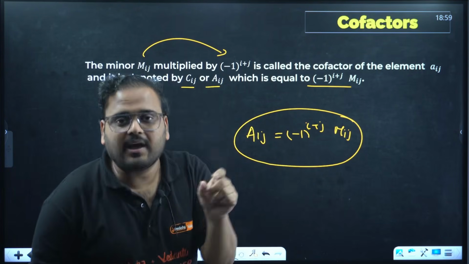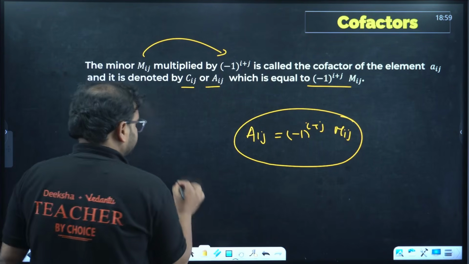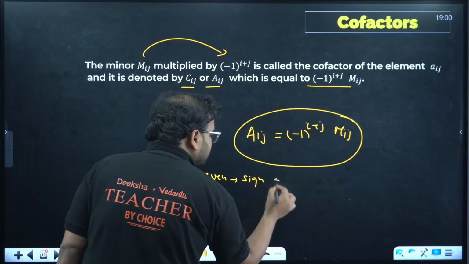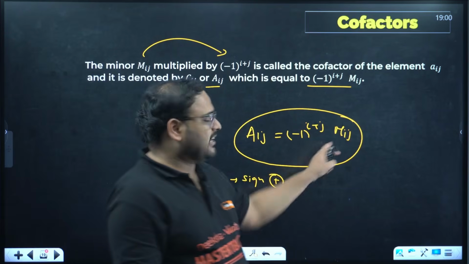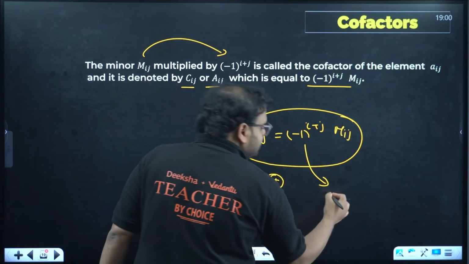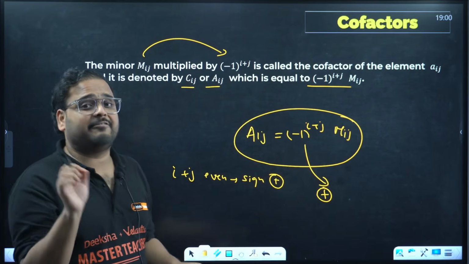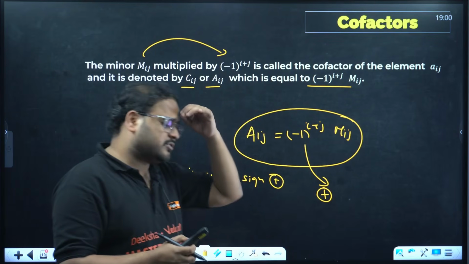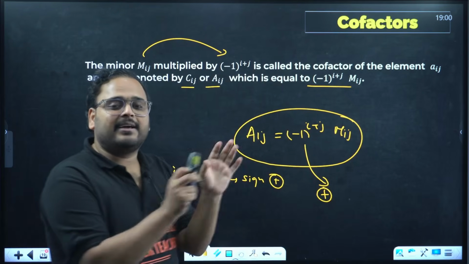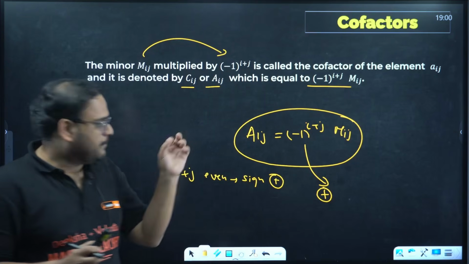Think about it. If i plus j is even, sign is positive. That's what we learned, right? i plus j is even, sign is positive. Okay. What if Mij is negative? Will you keep it as plus Mij? Positive for what? Positive for this. This is positive or negative as per the even or odd, not the entire thing. So please learn it carefully. You will make mistakes. I have seen it in the papers. That's why I'm telling you these explanations. I have seen these mistakes. Please do not do that.